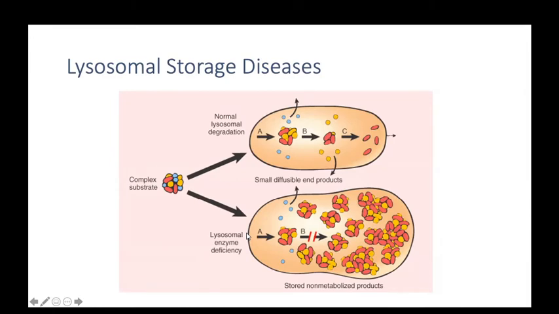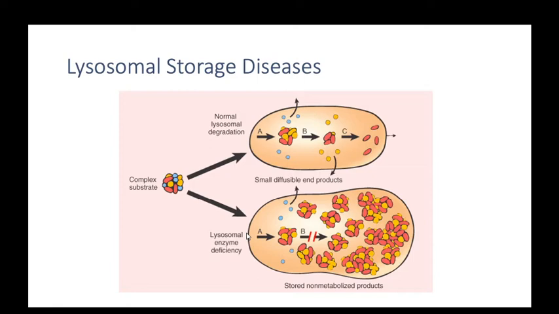In lysosomal enzyme deficiency, the substrate accumulates in the cells, and the end product is totally absent. The cells enlarge, and then organomegaly starts, with hepatomegaly and splenomegaly, due to the storage of these substrates.